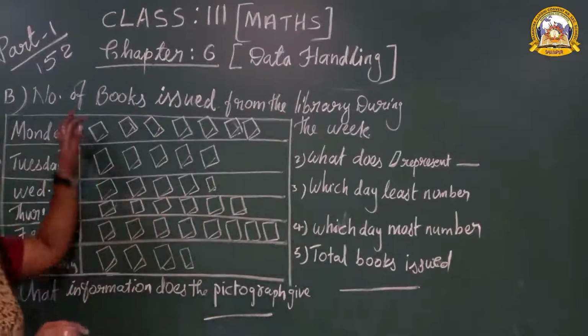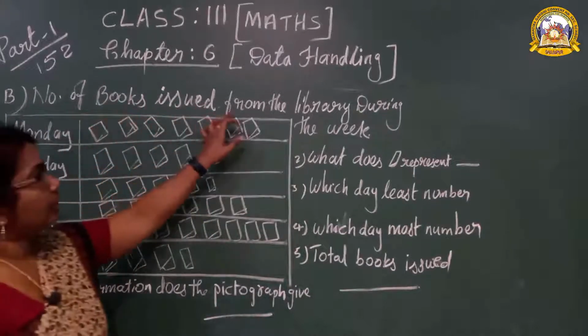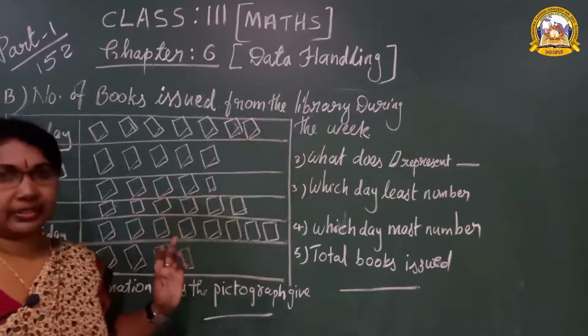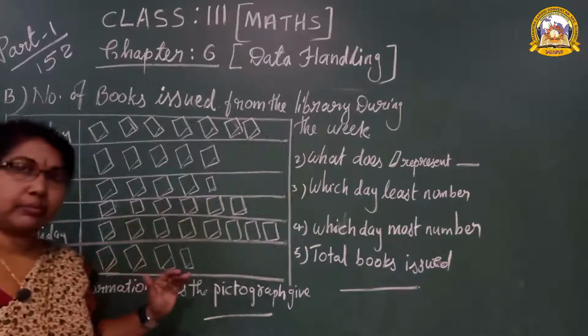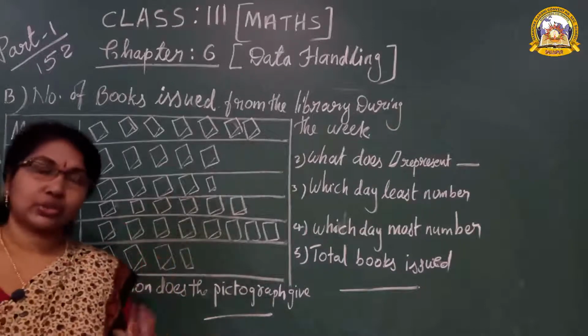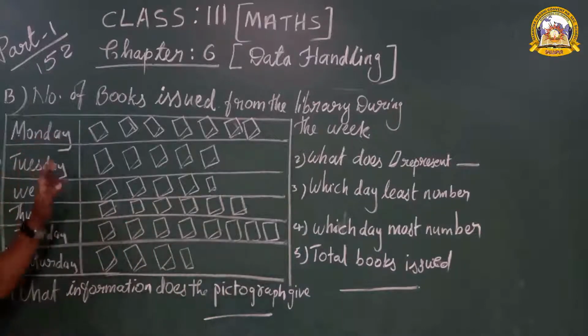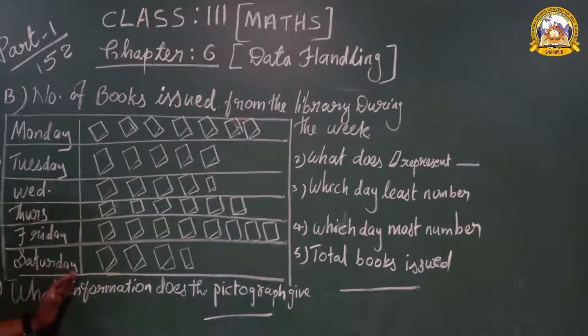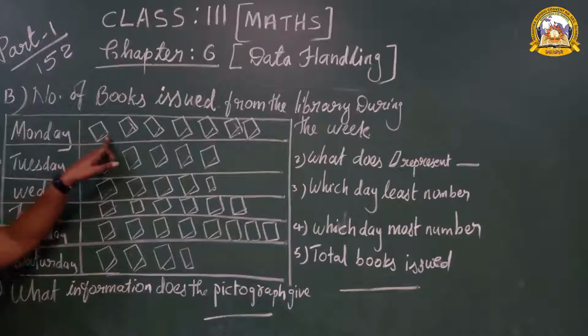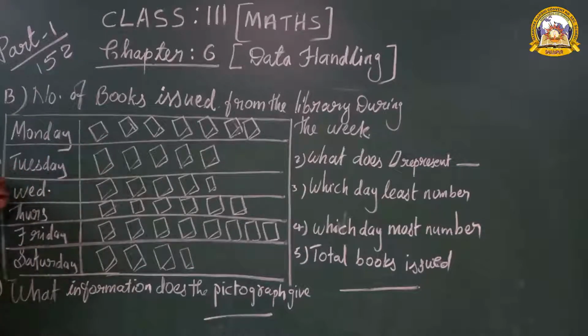Now look here. Number of books issued from the library during the week. In one week from the library, how many books are given to the students? Look here: Monday, Tuesday, Wednesday, Thursday, Friday, Saturday. 6 days are given. If one picture means how many books? 10 books. It is given in the question. From the question you have to understand one picture is 10.